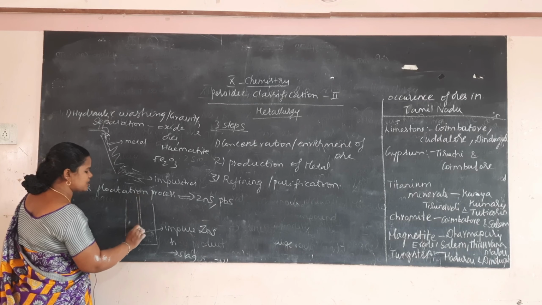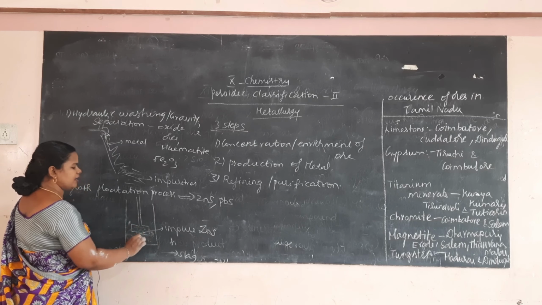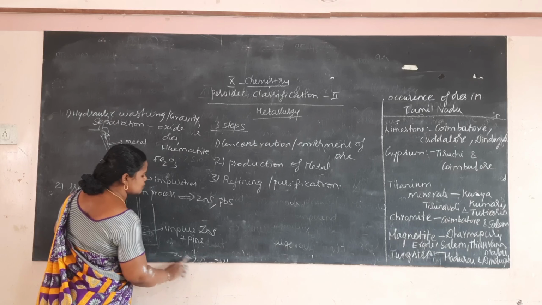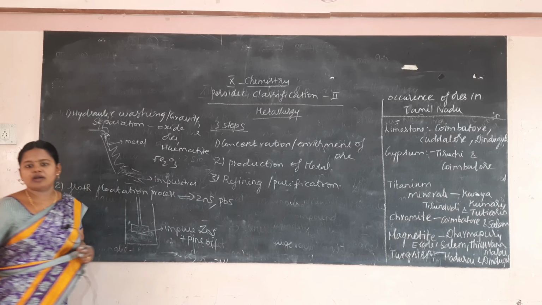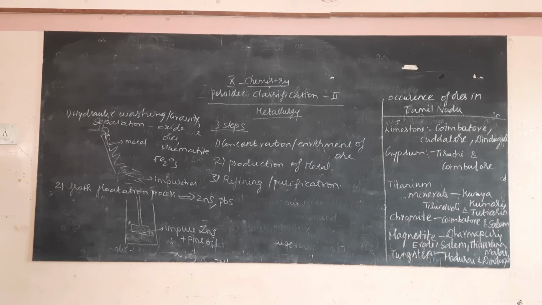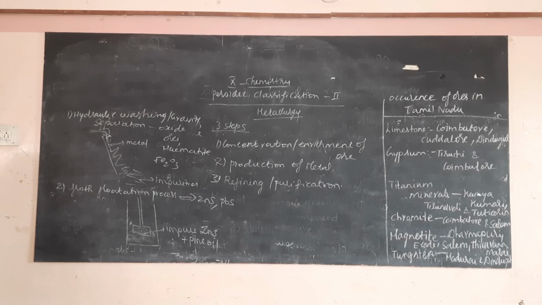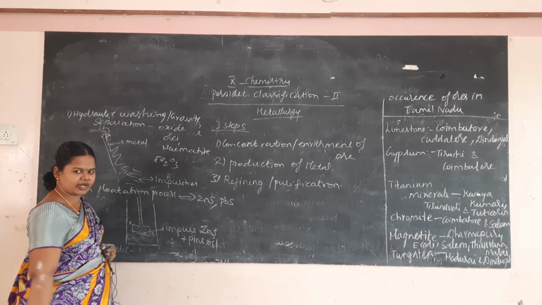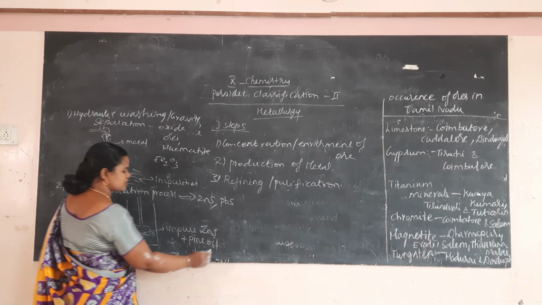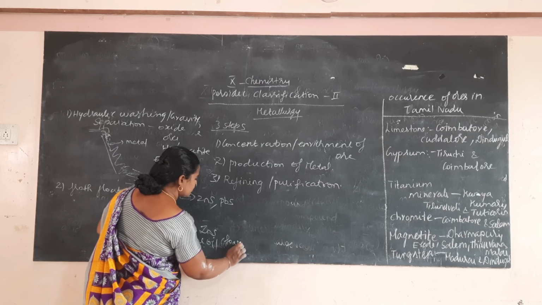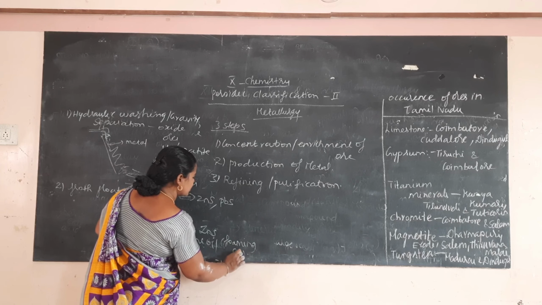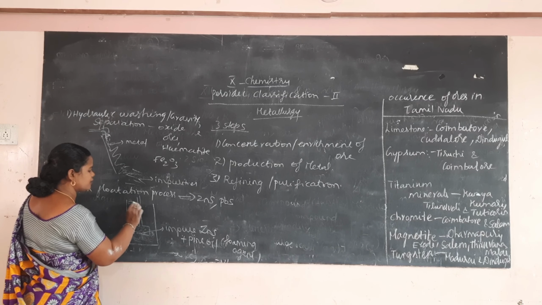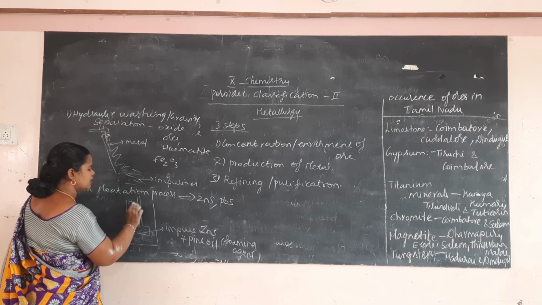To that a compressor was placed, and then to the impure ore we are adding pine oil. Pine oil is known as the frothing agent. So impure zinc sulfide plus pine oil was added. This is the frothing or foaming agent. It will create froth, and the froth will come to the surface of the beaker.